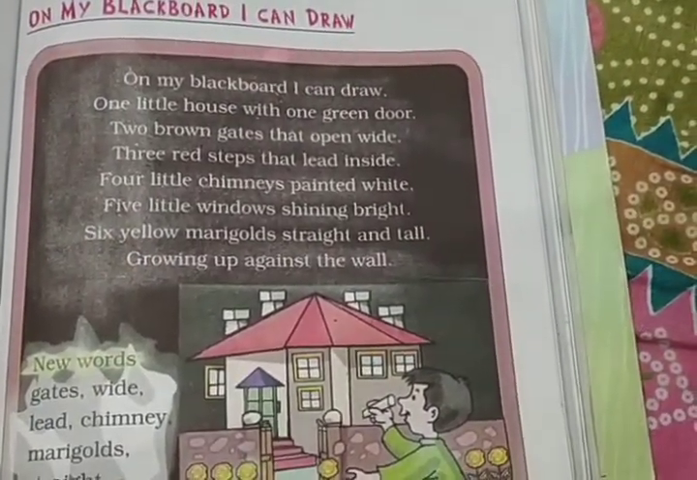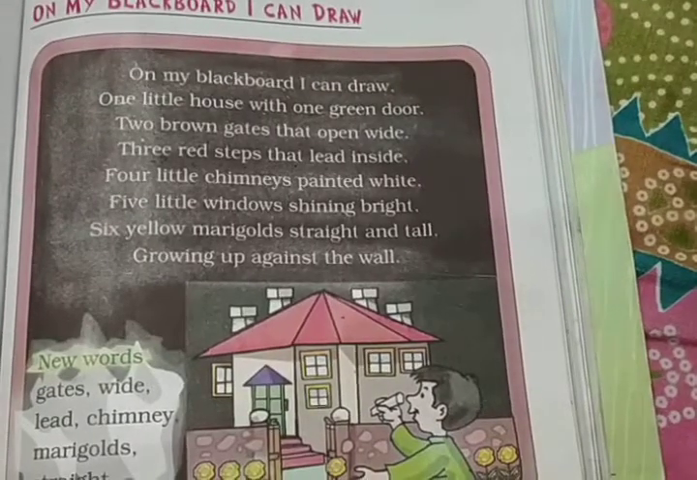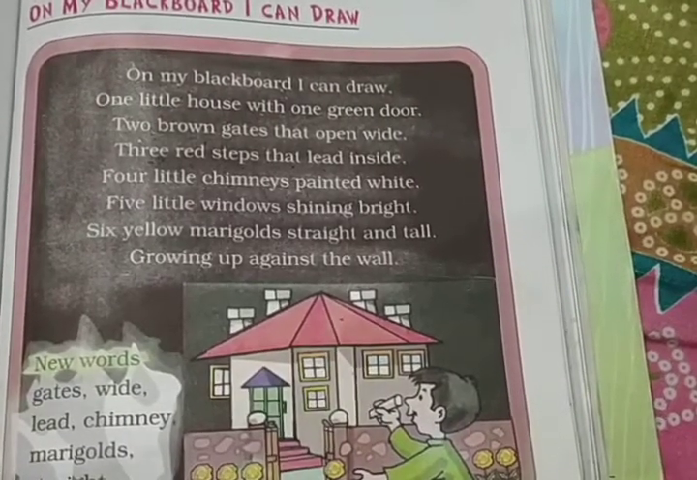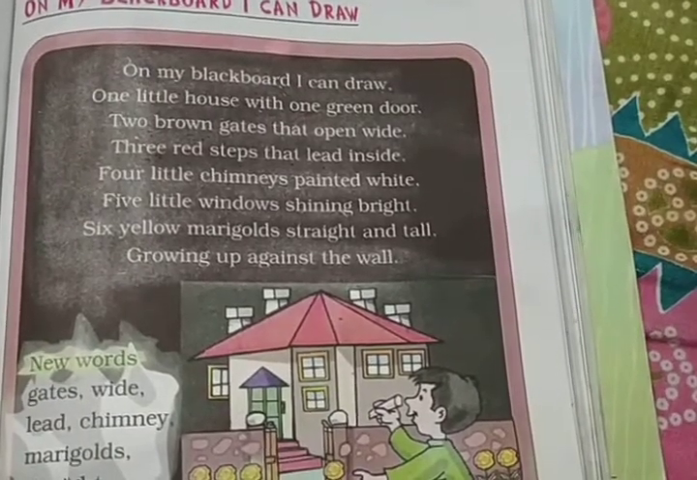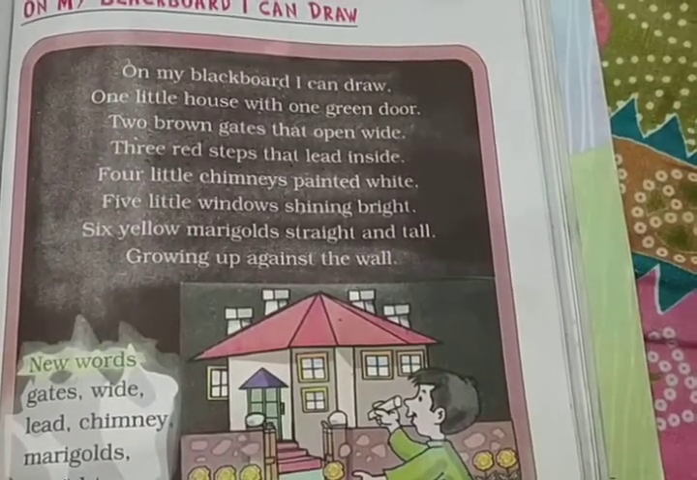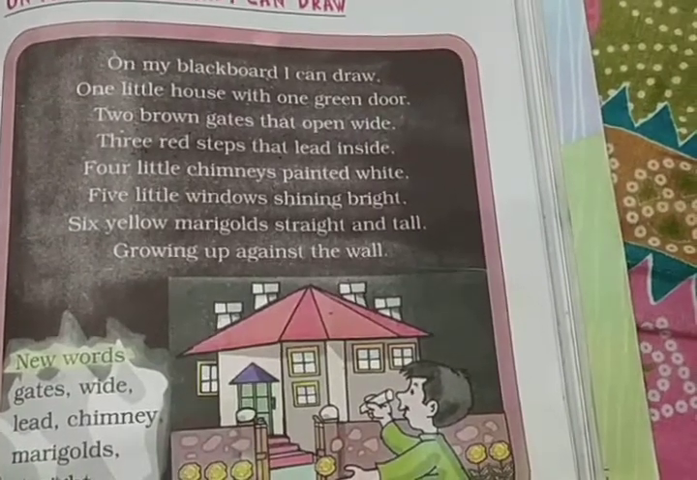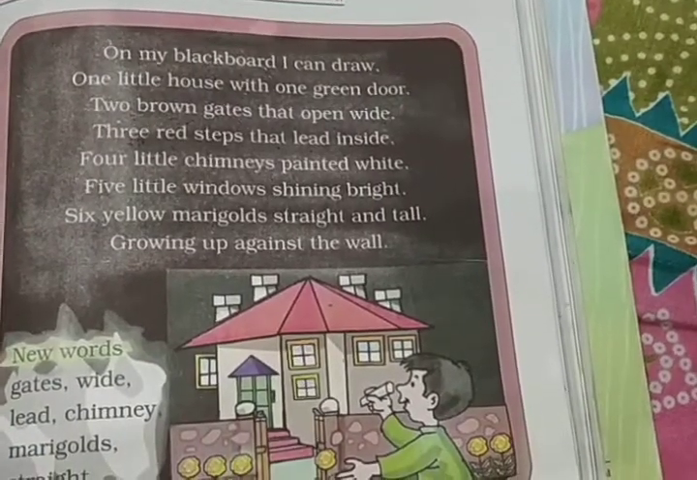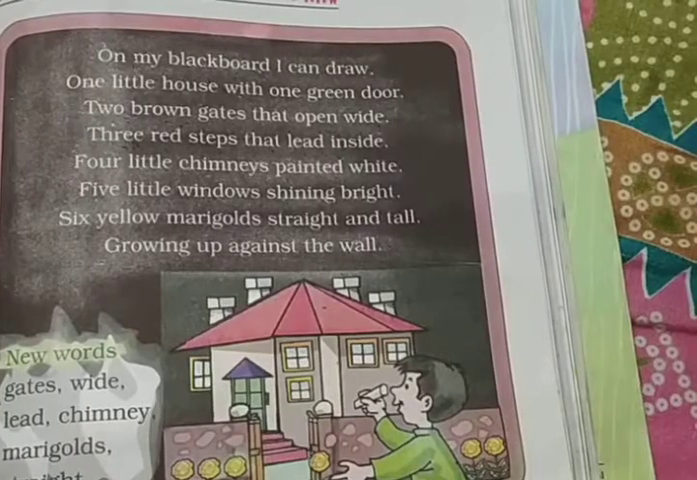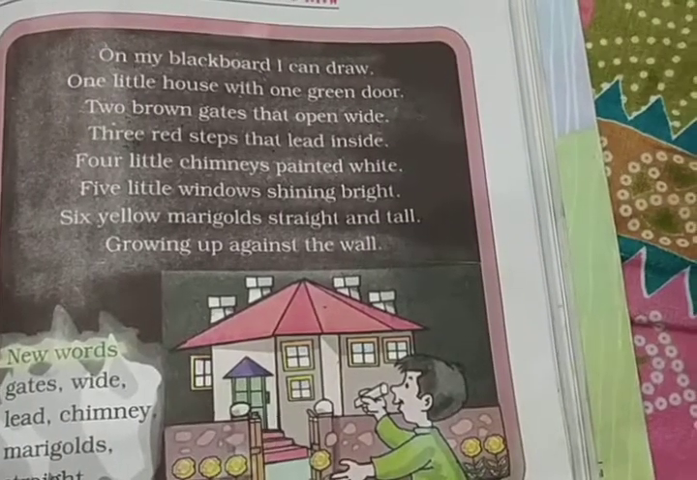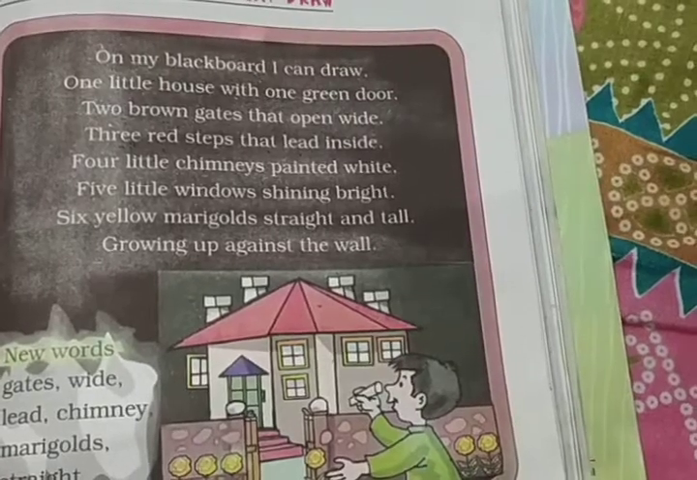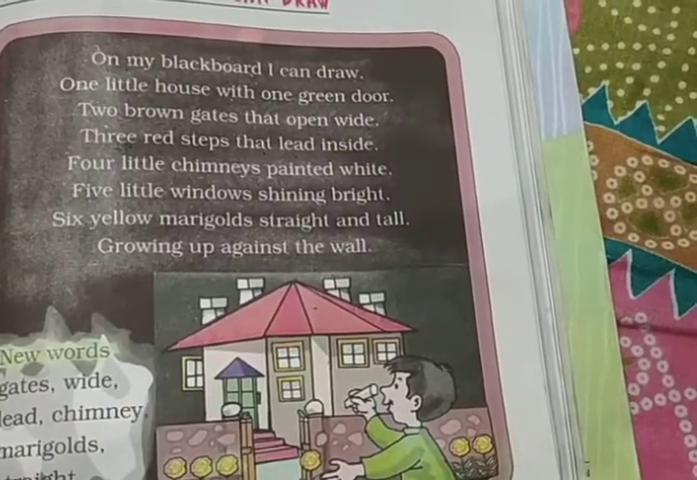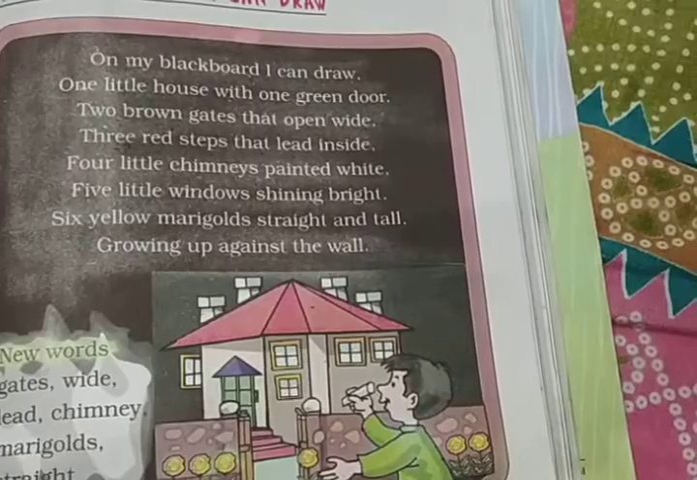On my blackboard, I can draw one little house with one green door, two brown gates that open wide, three red steps that led inside, four little chimneys painted white, five little windows shining bright, six yellow marigolds straight and tall, growing up against the wall.